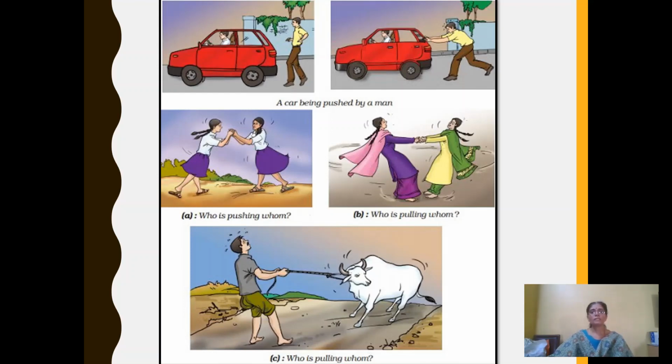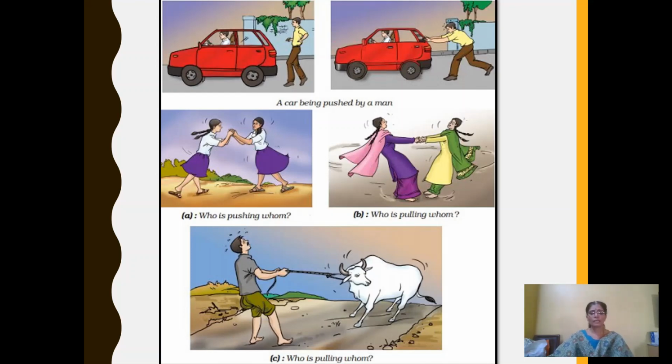So in this instance, we can see the interaction between two objects. Interaction between the two objects is essential, that is the car and the man. If they interact, then only will force happen. So he pushes the car so that the car starts moving. Here the force is pushing force.